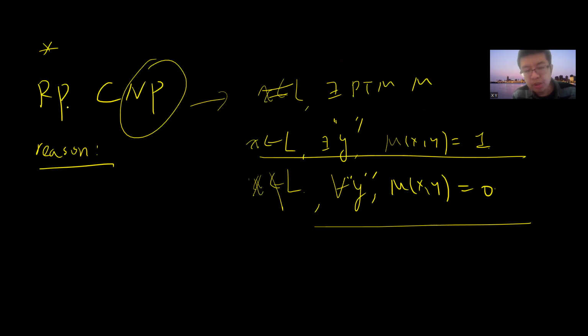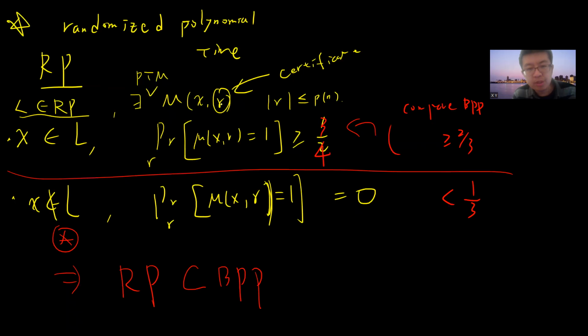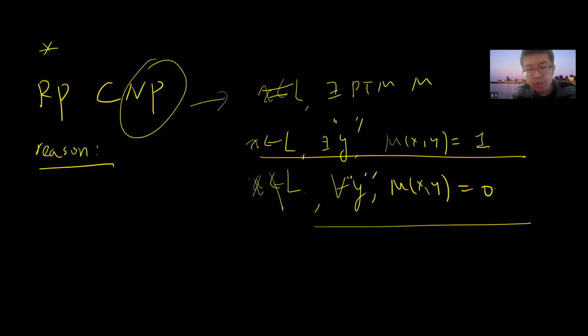in NP you only require one certificate, right? So in RP, since the acceptance probability is already greater than 3/4, there is always a particular random string R as a certificate such that the machine accepts with 1. And if x does not belong to L, then all the certificates of a particular length give you 0. So simply speaking, you just use this random bit string as the certificate. So you easily prove that: you just take y to be R.